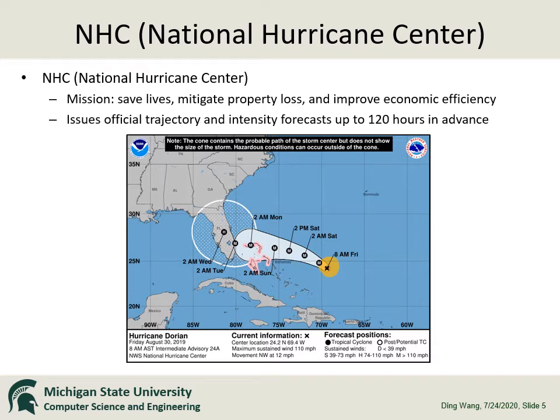In this figure, the yellow circle refers to the current location of the hurricane. The figure also shows the forecasted locations and the intensities of the hurricane at a 12-hour interval for up to 5 days. Thus, the hurricane prediction task can be viewed as a multi-lead time forecasting problem.